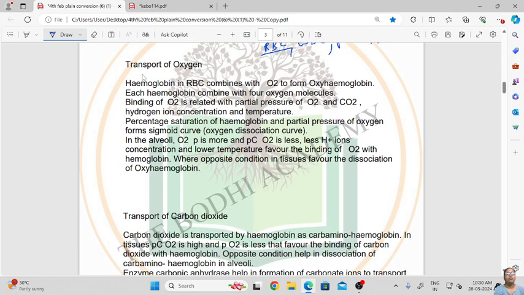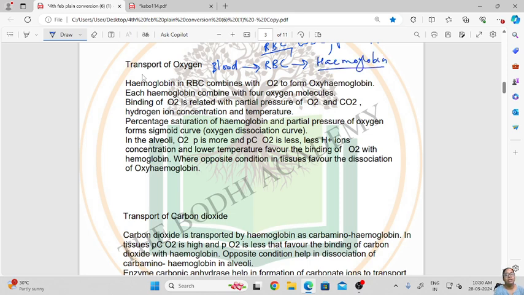Transport of oxygen. Hemoglobin in the RBCs combines with oxygen to form oxyhemoglobin. Our blood consists of RBCs, and RBCs contain a pigment called hemoglobin.